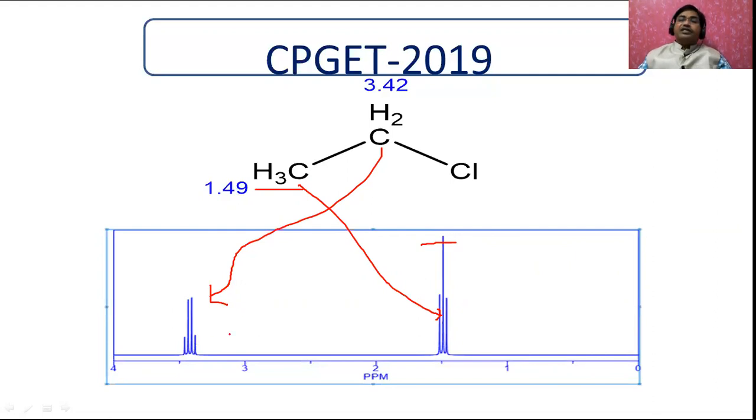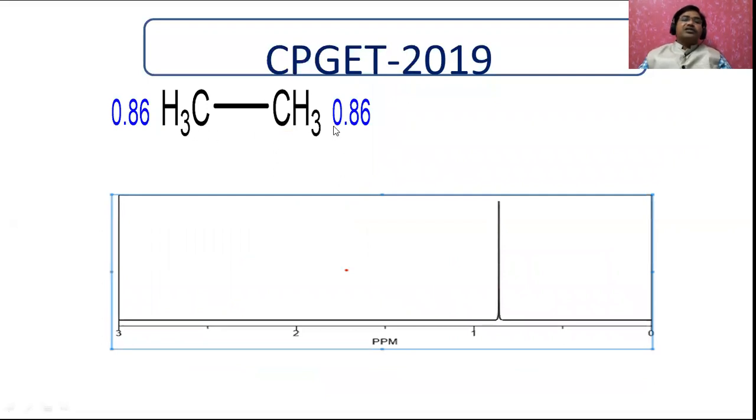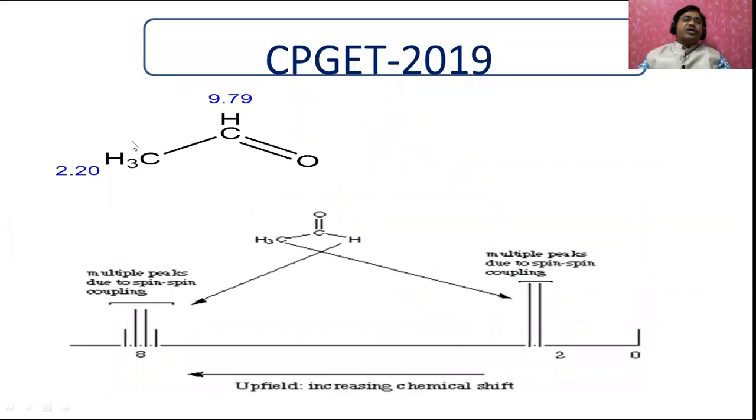That means here you get one triplet and another quartet. But what we need is doublet and quartet. Now let us go for ethane, because ethane has similar protons. Therefore, you will get only a singlet for the NMR spectra, at 0.86 in proton spectroscopy. Then let us see here. This is going to be our answer, where here 1 proton, here 3 protons.